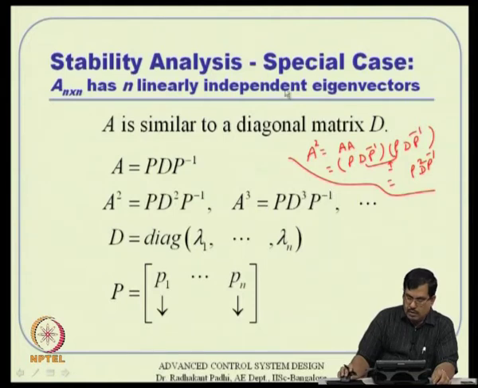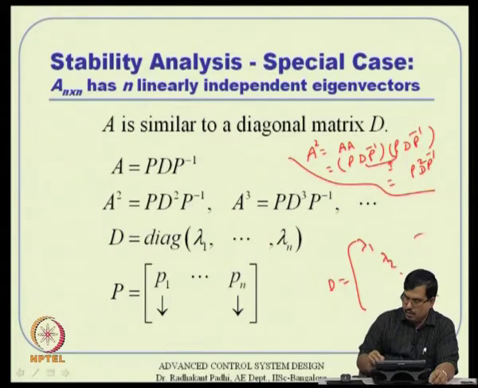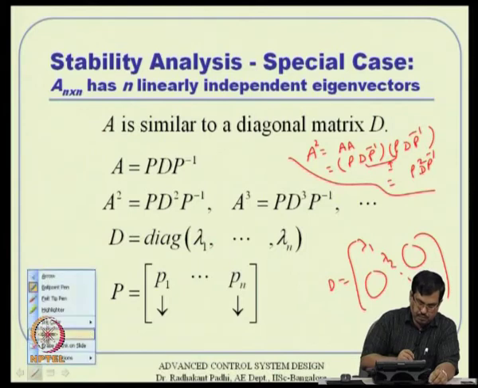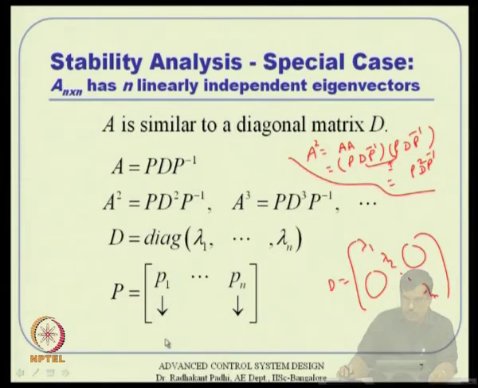Here we know that these are n linearly independent eigenvectors. So, obviously, this particular matrix D that we are talking about is nothing but a diagonal matrix, where the diagonal elements are just the eigenvalues. That means D takes the form of lambda 1, lambda 2, up to lambda n. This is just written in a compact form, and P is nothing but the eigenvectors.